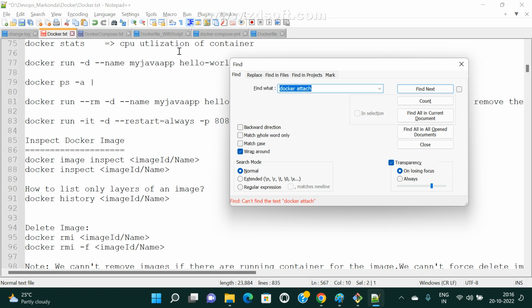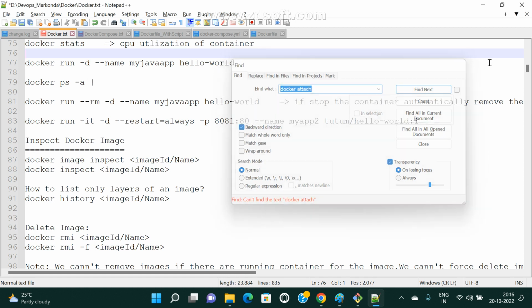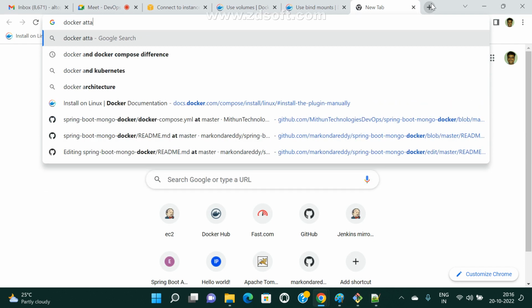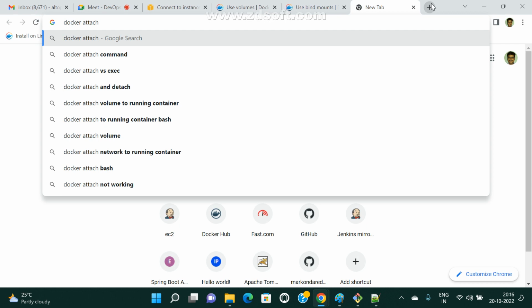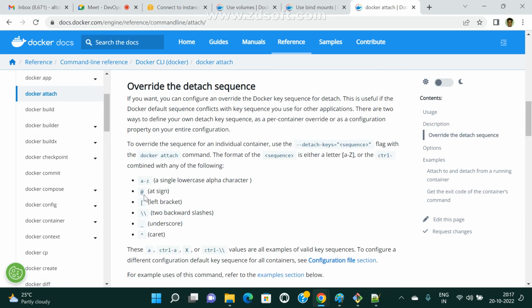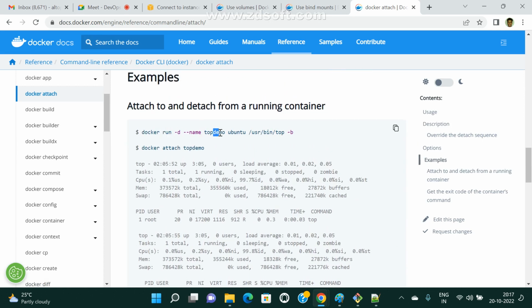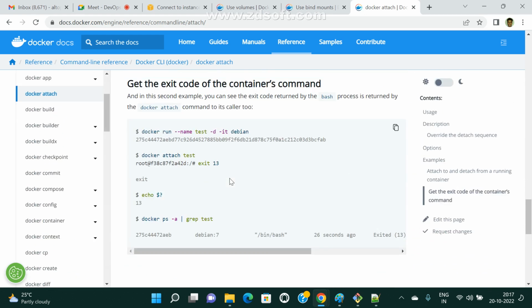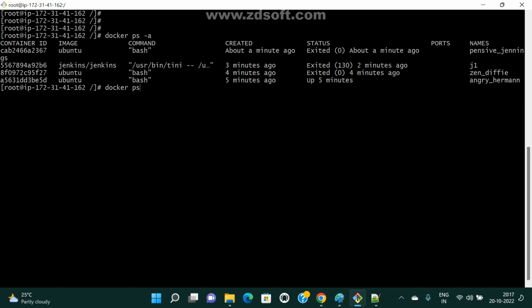Attach. Or in this one. Docker attach documentation, or will someone search? Okay, let me check the syntax here, whether it is given properly for docker attach. With option -d they are giving a to z. docker run -d they are giving. ps.